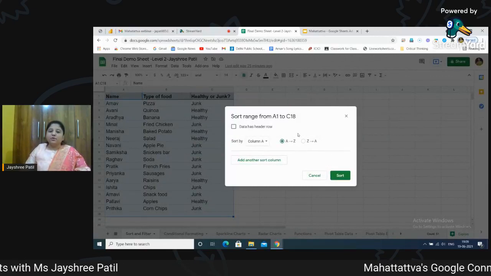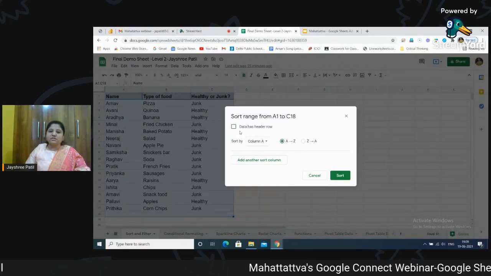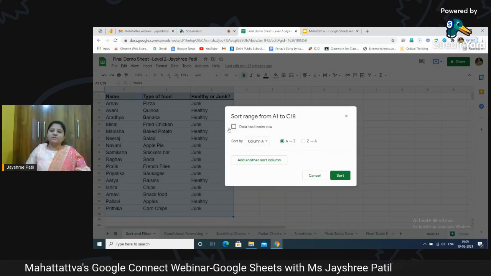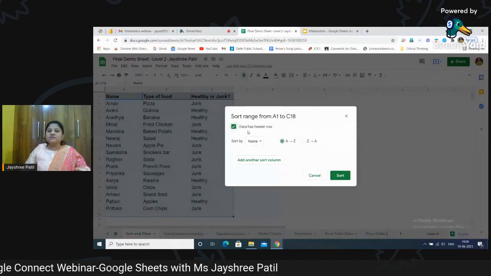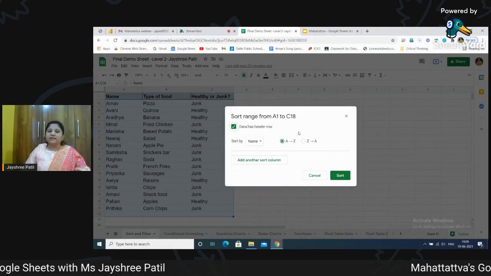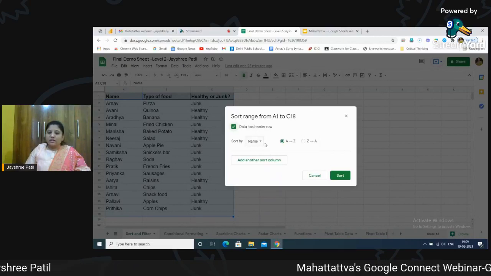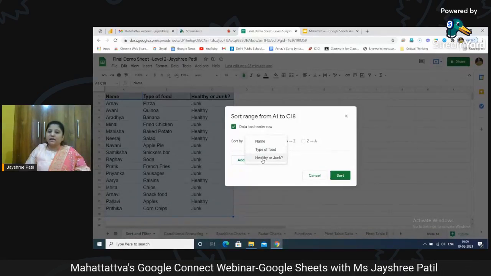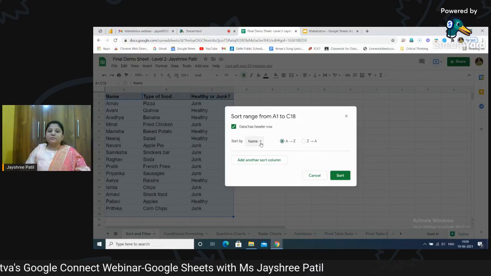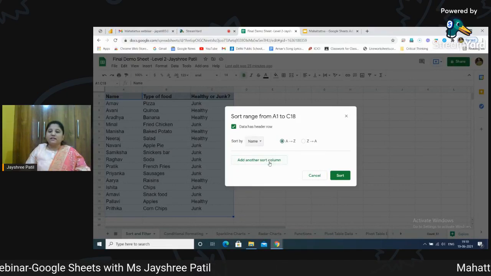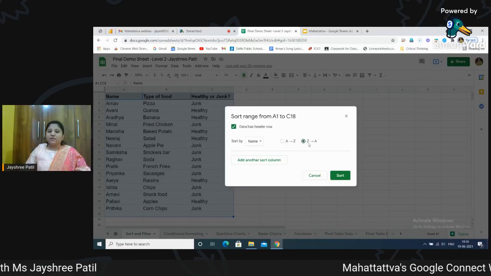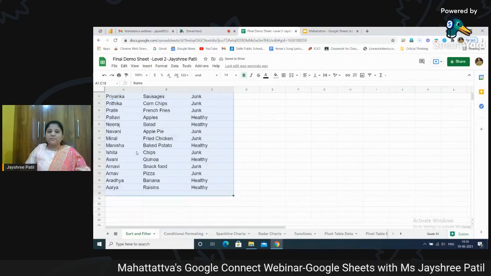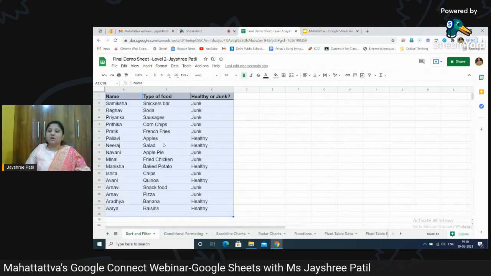As I have already discussed in the last session, whenever we select sorting, this particular window pops up in front of us. So we have to tick this so that whatever headers are there are considered, and then we can sort it the way we want. I can sort it by name, by food type, or even by healthy or junk. First I am sorting it by name, arranging it in ascending or descending order. The way I want, I can select ascending or descending and click on sort. So you can see automatically the complete data is sorted. Okay, this is all about sort.